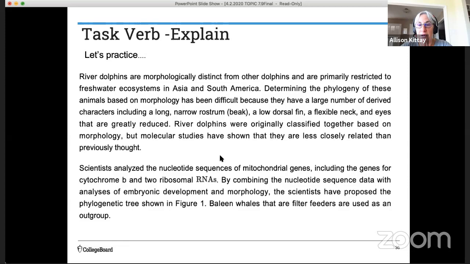River dolphins were originally classified together based on their morphology, but molecular studies have shown they are less closely related than previously thought. Scientists analyzed the nucleotide sequences of mitochondrial genes, including the genes for cytochrome B and 2 ribosomal RNAs. By combining the nucleotide sequence data with analyses of embryonic development and morphology, the scientists have proposed the phylogenetic tree shown in Figure 1. And in this case, we're going to see that baleen whales, they're filter feeders, and they're going to be used as our outgroup in this phylogenetic tree. So you're going to get your example of an outgroup.